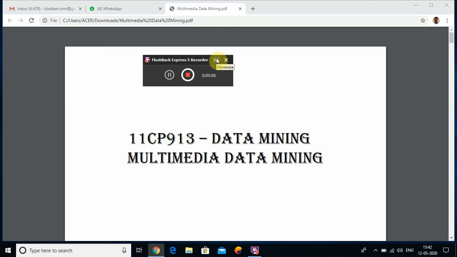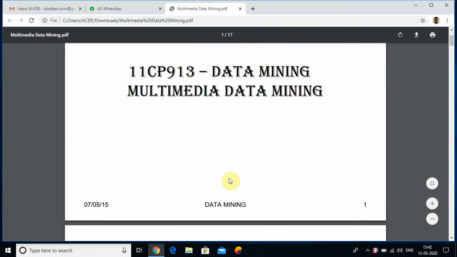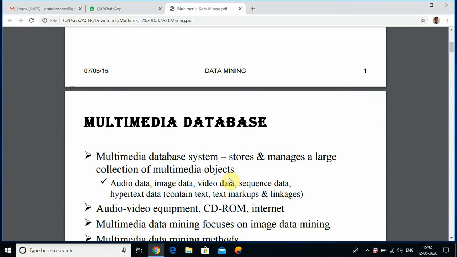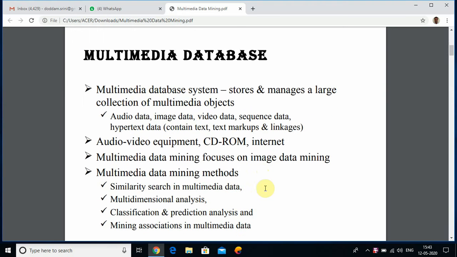Today we are going to discuss multimedia data mining. What is a multimedia database? A multimedia database system stores and manages a large collection of multimedia objects, for example audio data, image data, video data, sequence data, and hypertext data. Hypertext means it contains text data, text markup, and linkages.